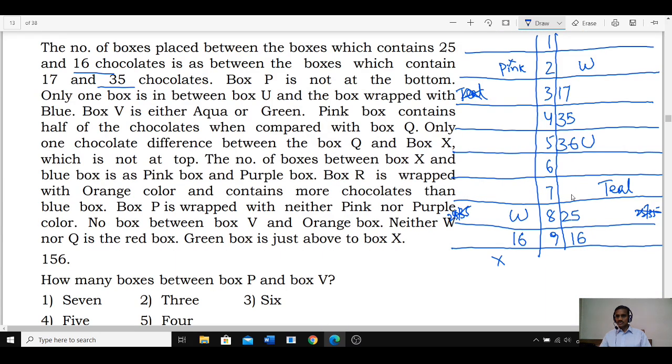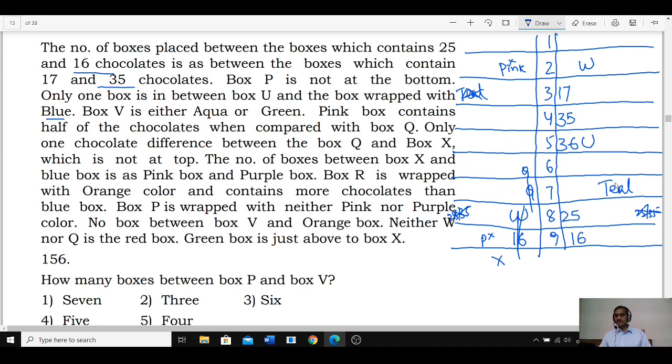Q is below this U, which means Q can be either 6 or 7. Q can be 6 or Q can be 7. Q can be anywhere below this one. Then next, P is not at the bottom. P is not at the bottom, hence P cannot be at this place, and only one box is between U and the box with blue color.